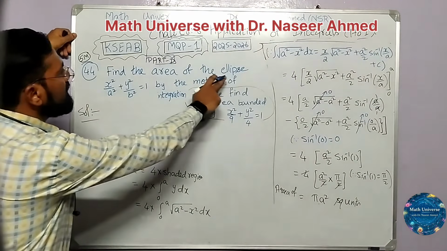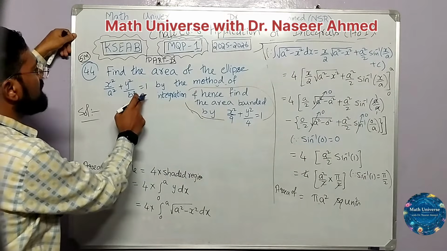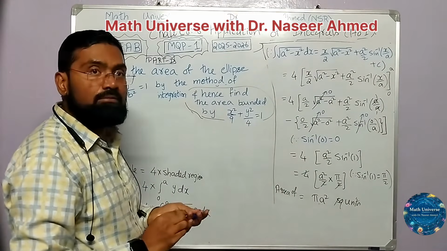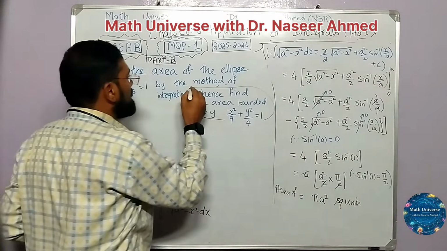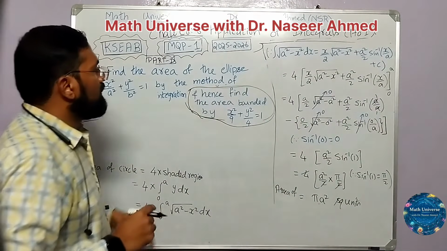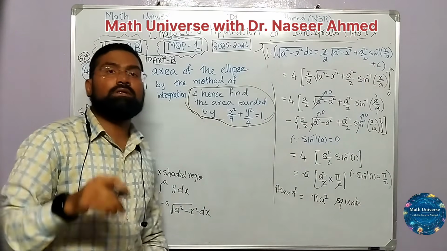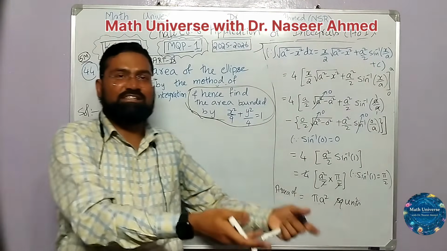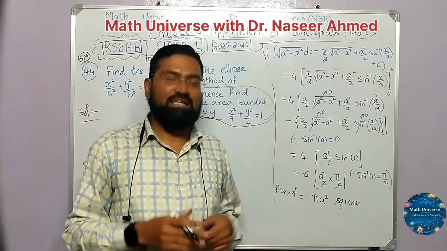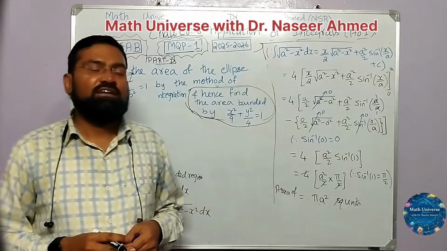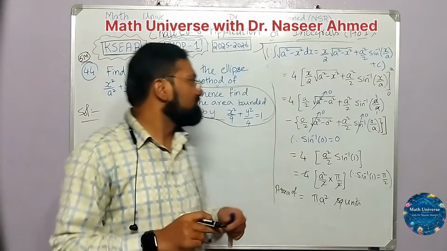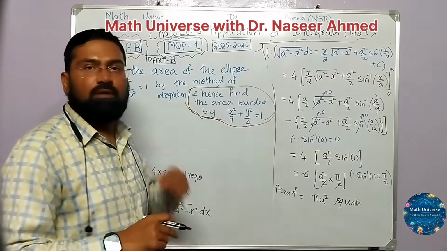The question says: find the area of the ellipse x square by a square plus y square by b square equal to 1 by the method of integration. And again, I have taken an additional problem here. As a precaution, because last year, that is December 2025, in the second quarterly test which you wrote, the same question came, and this was a sub problem. So that's what I'm saying.